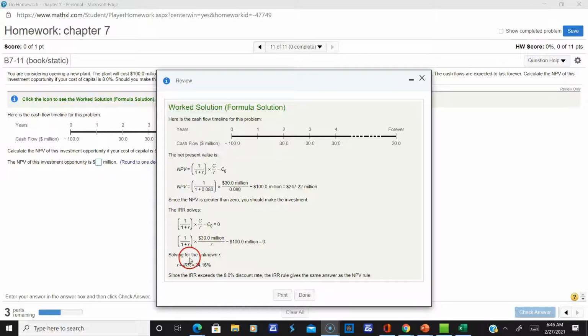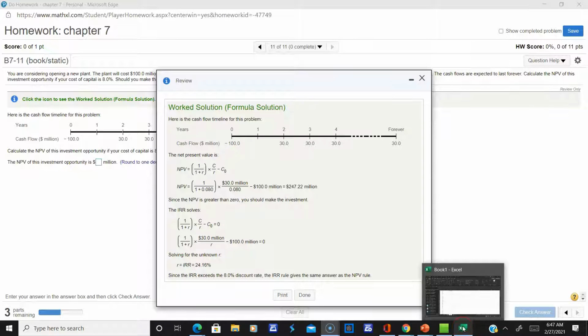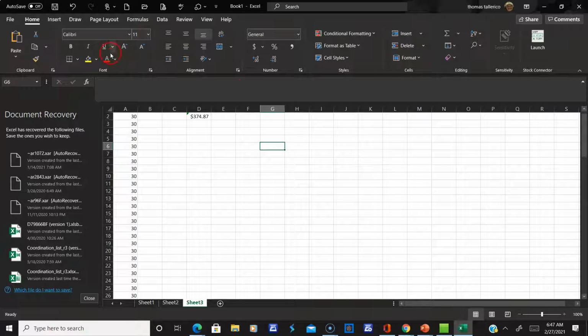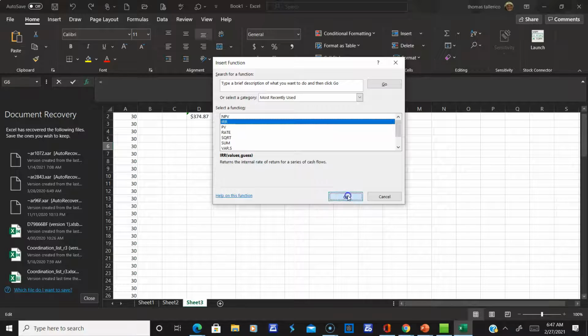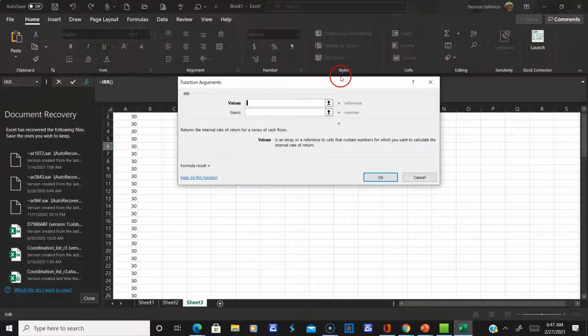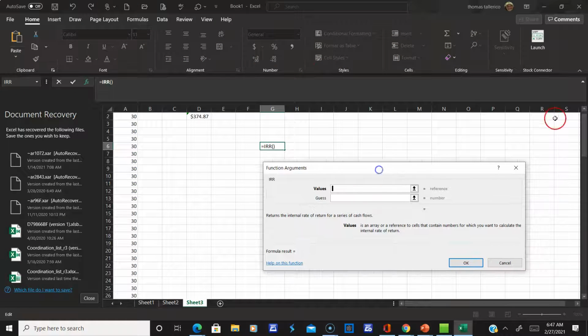Now you notice they use this equation and set the net present value equal to 0 to get the internal rate of return. So we don't have to do that. So the internal rate of return comes out to 24.16%. But again, in Excel, I'll just bring up Excel and I'll bring up the internal rate of return function. There it is, right? And I'll just put the values in here. Here's the 100 and here's all the 30s.